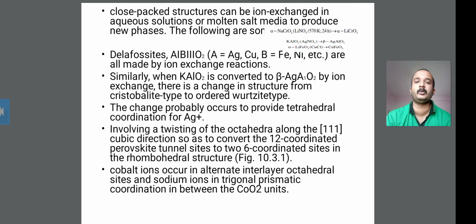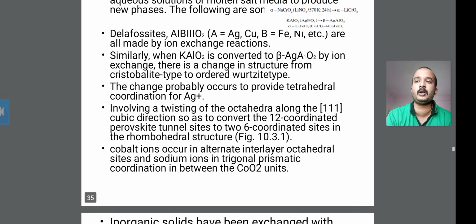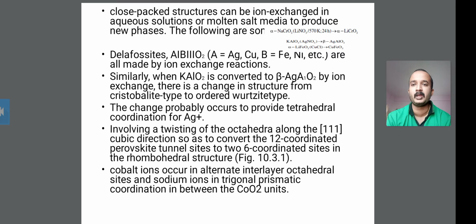So you take the close packed structure, and it can undergo ion exchange in aqueous solution and in molten salt, and that produces new phases. Some of the following reactions are: alpha-NaCrO2 with LiNO3 gives alpha-LiCrO2, and KAlO2 with AgNO3 gives beta-AgAlO2. These are some reactions showing ion exchange in close packed structures.